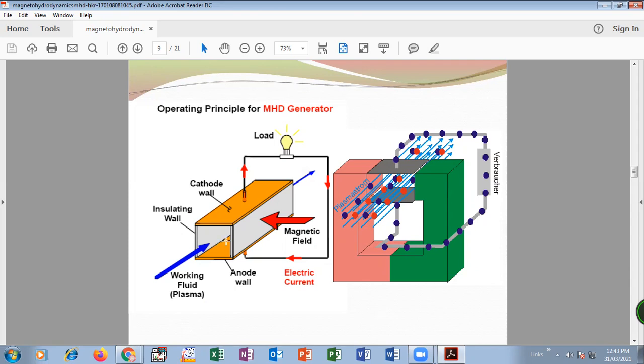Also, it carries electrons. When these electrons pass through the magnetic field, they flow through the external circuit, which is nothing but the generation of electricity. So this shows the actual operating principle, how the magnetohydrodynamic generator works.